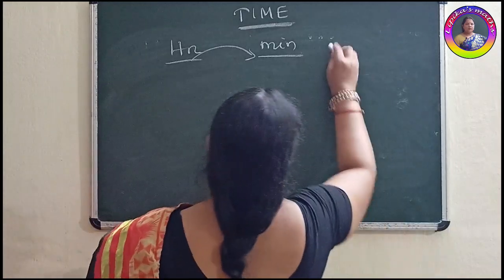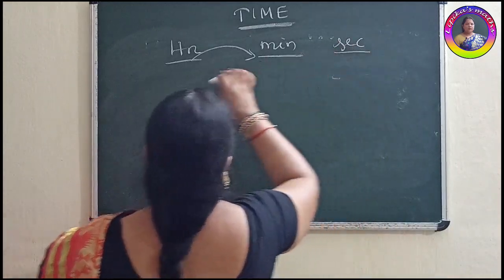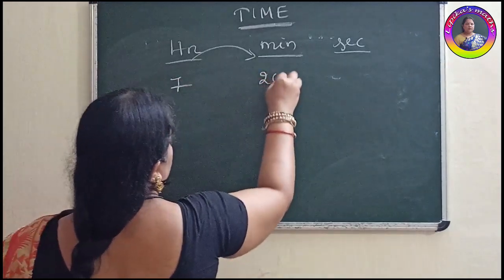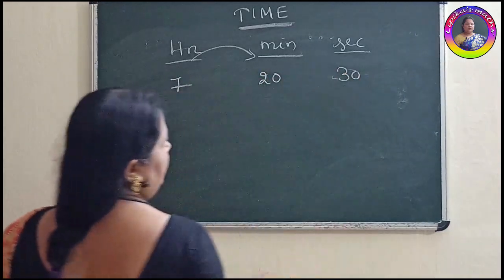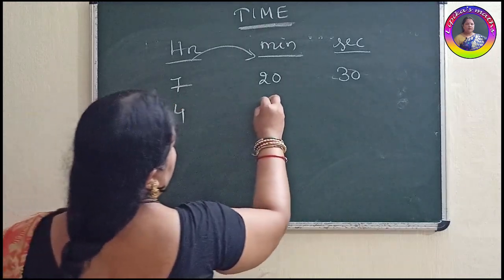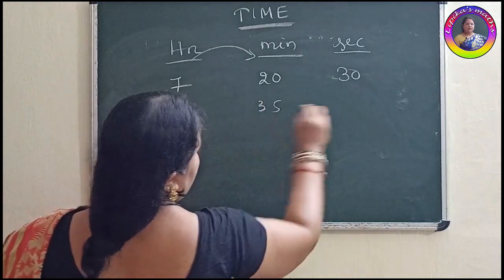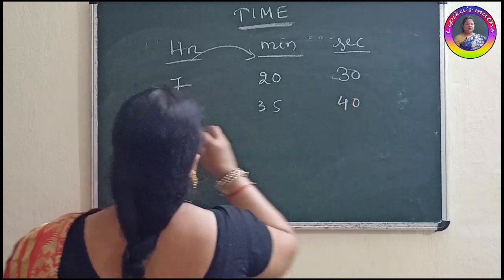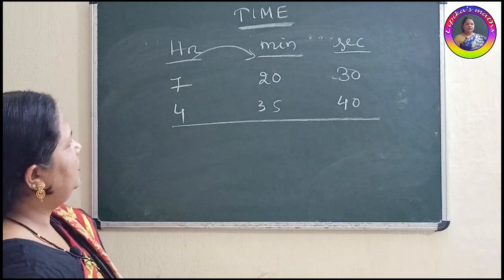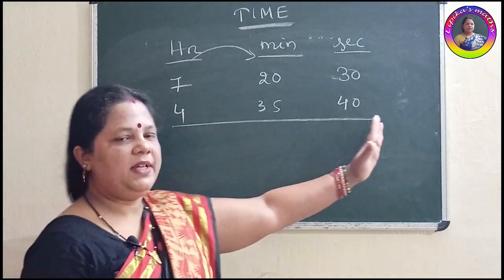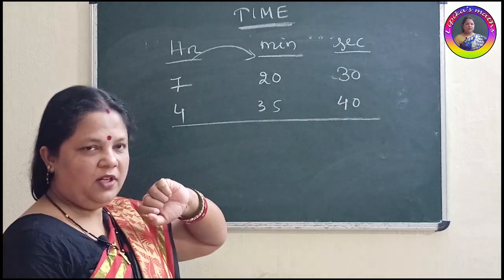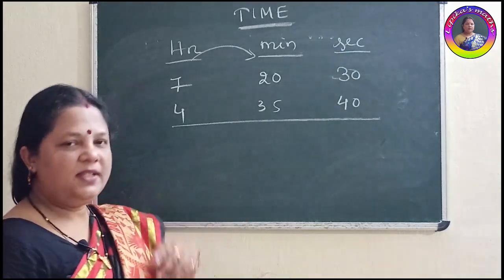I am including second also. Hour, minute, second. 7 hour, 20 minute, 30 second. Got it? 4 hours, 35 minutes, 40 second. Clear? Then what to do? We will start from second place. Here is 30, you need to subtract 40. So 30 minus 40, it's impossible.